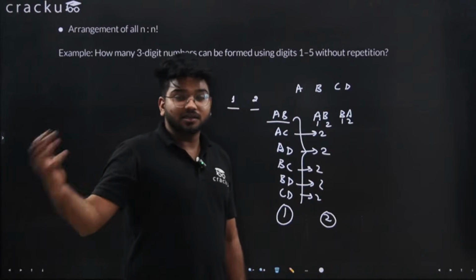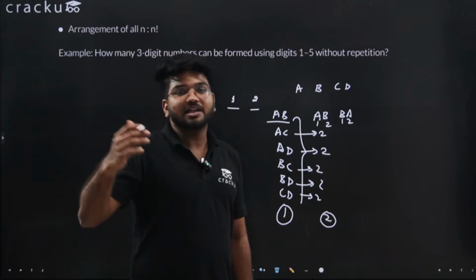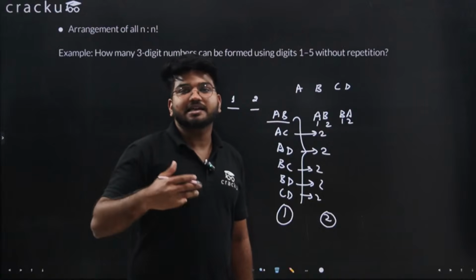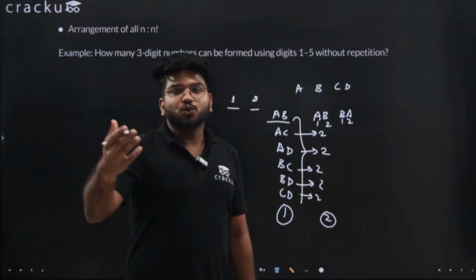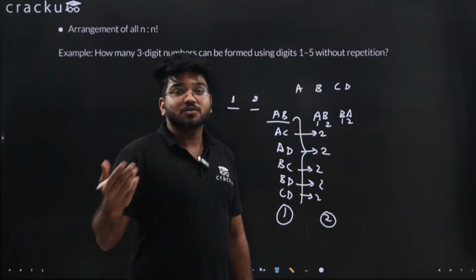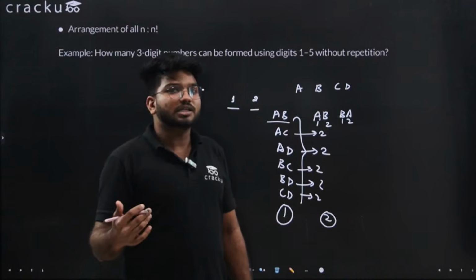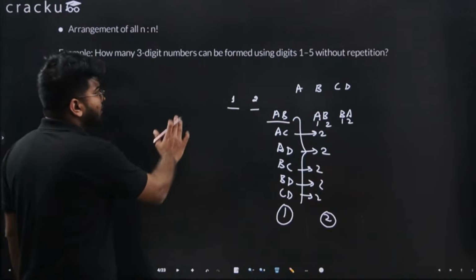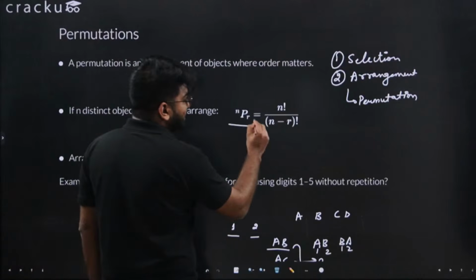There can be very big numbers. For example, there are 100 students and you want to select any 2 and arrange them. Now this becomes a very large process. You can't do that manually. For that we have this formula called NPR.